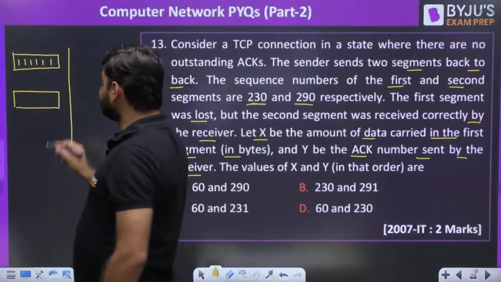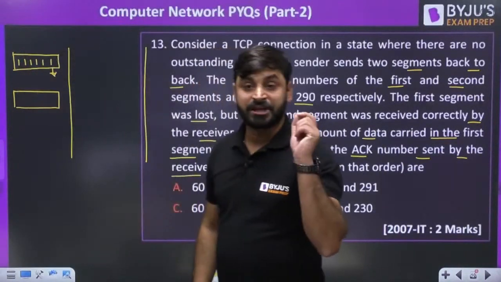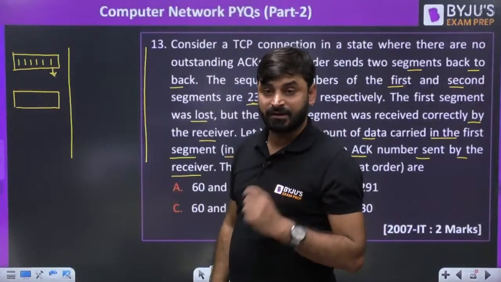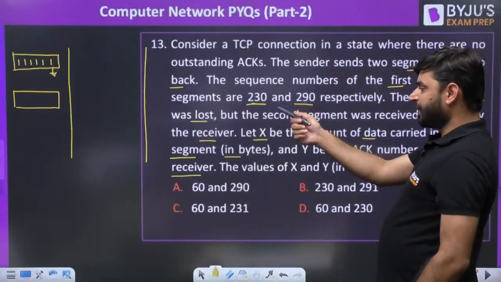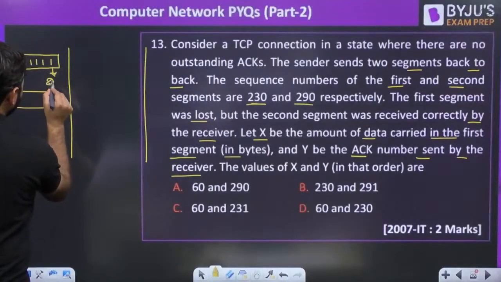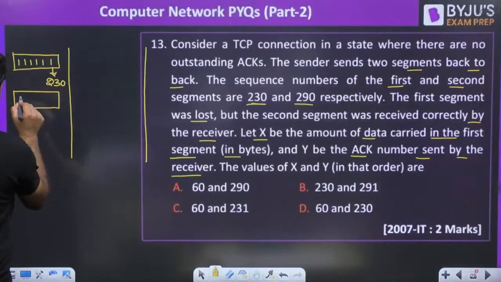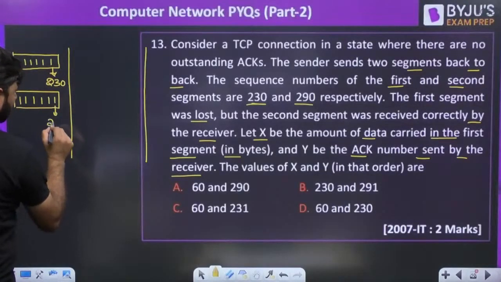The sequence number of the segment always represents the first byte sequence number. So they are saying the first and second segments are 230 and 290. The first packet sequence number is 230, and the second segment's sequence number, representing its first byte, is 290.